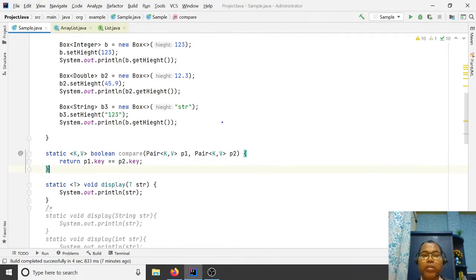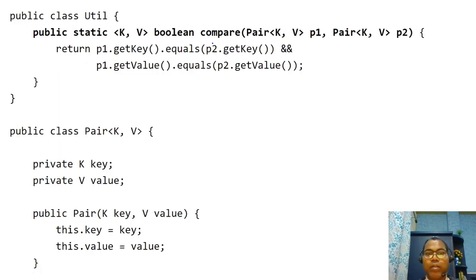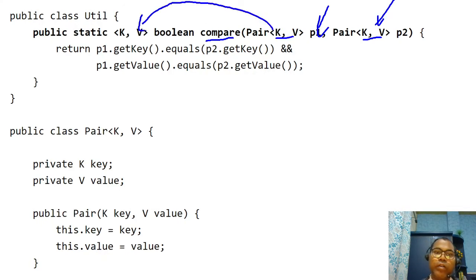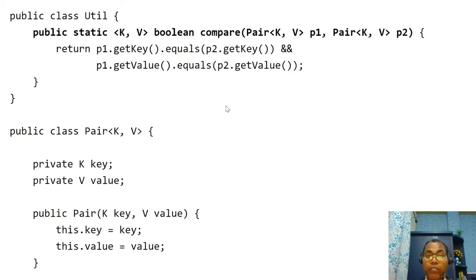So please ensure that whenever you are writing a method with type parameters in its parameters, the type parameter must be defined before the return type of the method. After that you can make the object, the value, whatever business logic. So this is the syntax for a method.